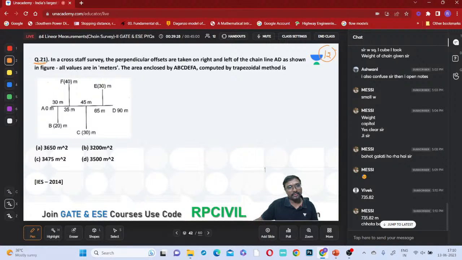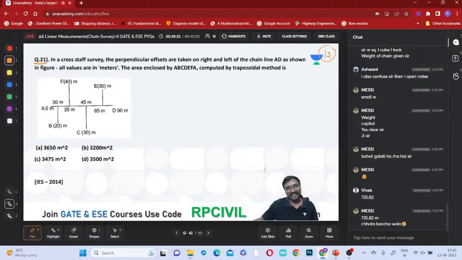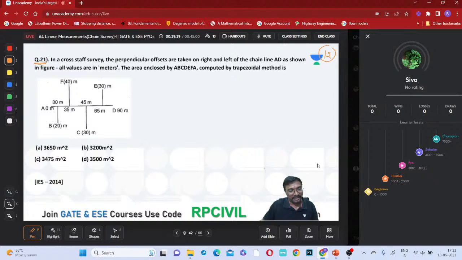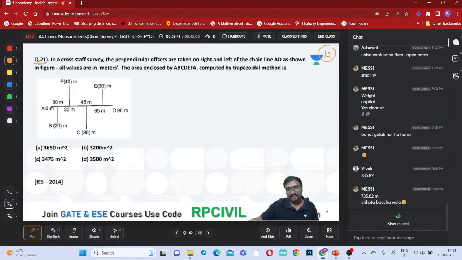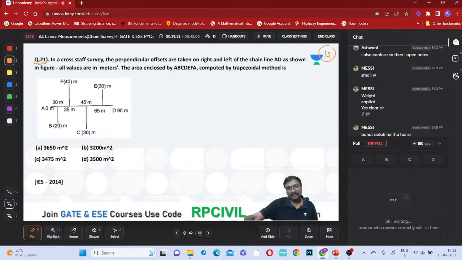Now this is the 21st question. In today's morning class itself, I have given this trapezium formula in the morning quantitative aptitude class, if you remember. I'll be starting the poll. I'll be giving more time because it will take more time. Obviously, 180 seconds I'm giving. Solve this.